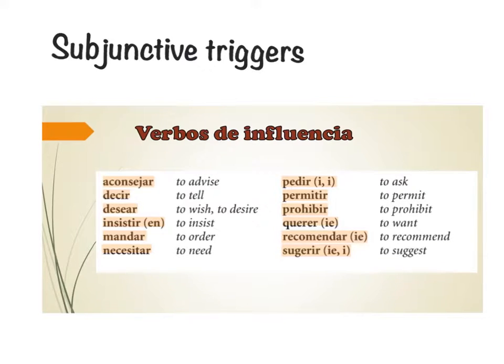We have verbs as subjunctive triggers that imply that you're trying to influence the behavior or the ideas or the opinion of other people, or you're asking them to do something for you, and that is why we call these verbs verbs of influence, verbos de influencia.